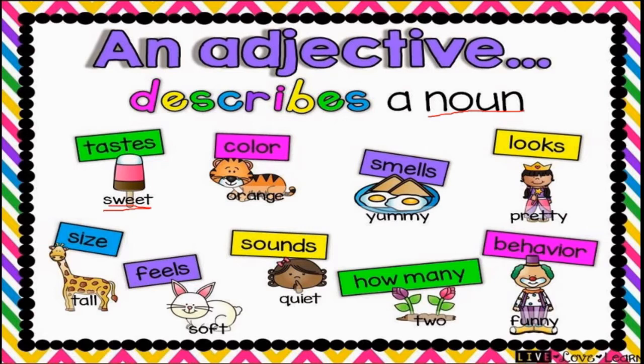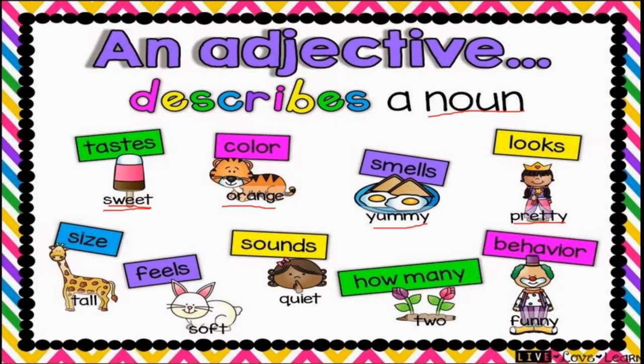What is the color of this animal? Orange. What is the taste of this? Yummy. Correct? How it is looking or means opinion we are telling. That is pretty, beautiful, isn't it? These are all extra words we are using for the noun.